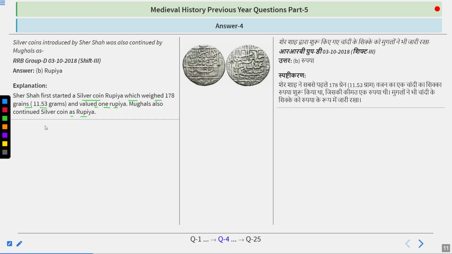If we talk about the earlier currencies that were being used in Delhi Sultanate, that was Taka and Chetal. They were introduced by Iltutmish. One more currency that was introduced by a king in Delhi Sultanate was token currency, and that was introduced by Muhammad bin Tughlaq.